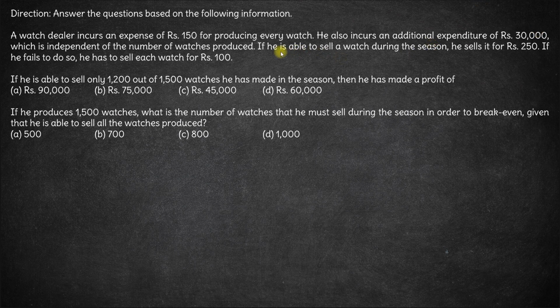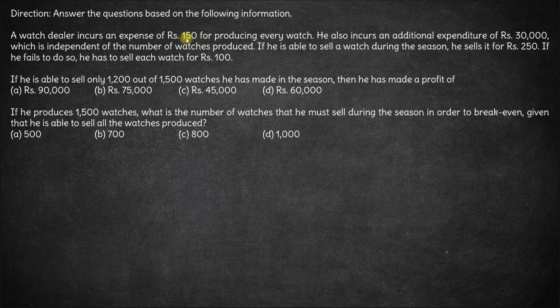Fine. If he is able to sell a watch during the season, he sells it for 250 rupees. If he fails to do so, he has to sell each watch for 100 rupees. So if he is able to sell it during the season, he will earn 250 rupees. But if a watch goes unsold, finally the watch can be discarded by earning 100 rupees. So if it is sold, 100 rupees per watch is earned on the variable cost. But if it is discarded, there is a loss of 50 rupees on the variable cost.